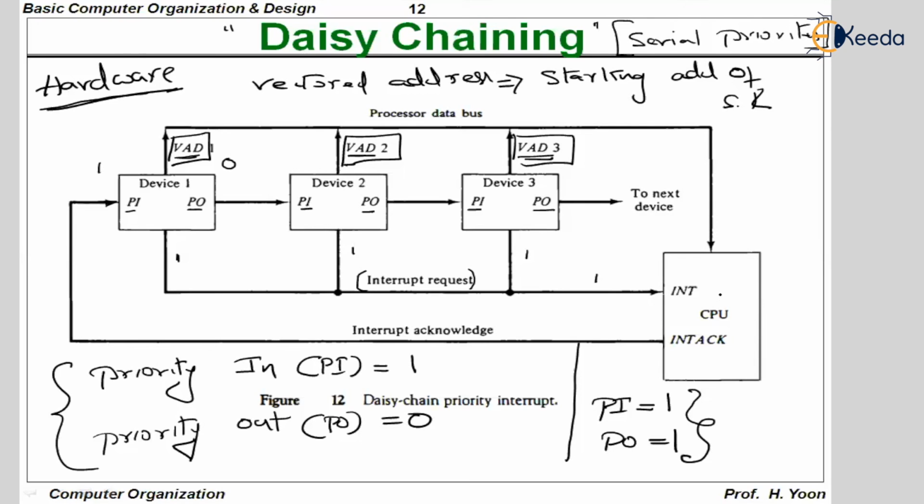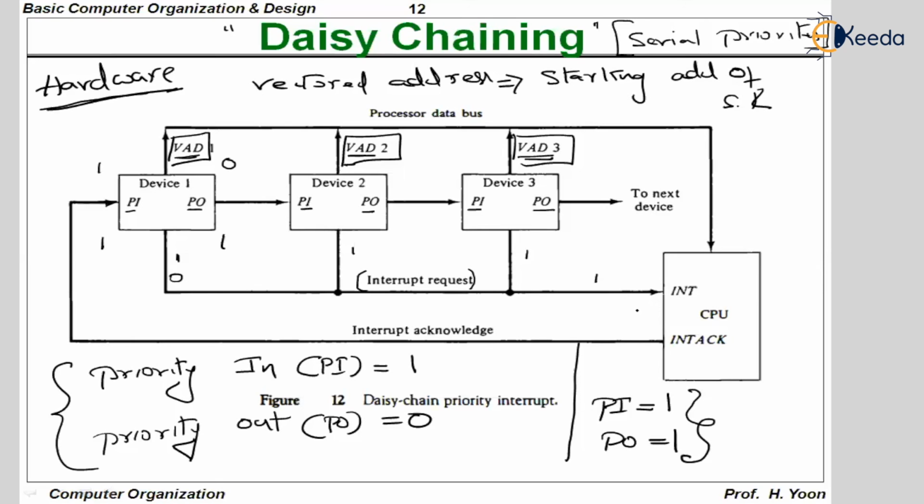After executing the service routine, what will happen to this device? This PI will be equal to 1 and PO also will be equal to 1, saying that I'm not interrupting anymore, my interrupt service routine has been executed. But still this is equal to 1 because these two devices are also interrupting. Which means that this device is not interrupting, but the other devices are interrupting.